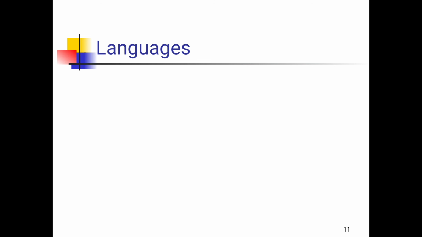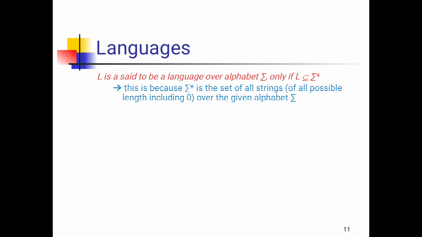Next one comes under languages. What is a language? A language is a set of strings of symbols over an alphabet. L is said to be a language over an alphabet sigma only if L is a subset of sigma star. This is because sigma star is the set of all strings of all possible lengths, including 0, over the given alphabet.